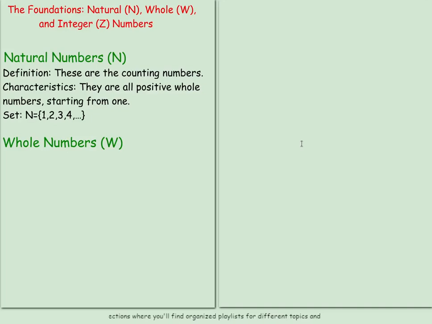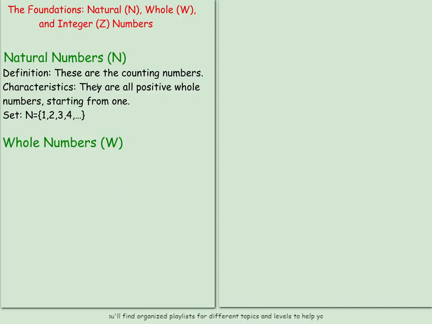Now, if this is what we are saying, then it simply means every natural number is a whole number, but not all the whole numbers are natural numbers, because 0 is not a natural number. So you take note of the relationship between whole numbers and natural numbers. Then as we proceed, you see we are building the real number system.